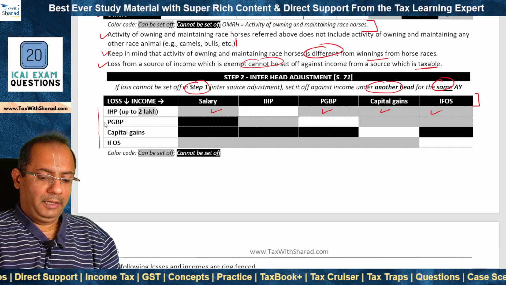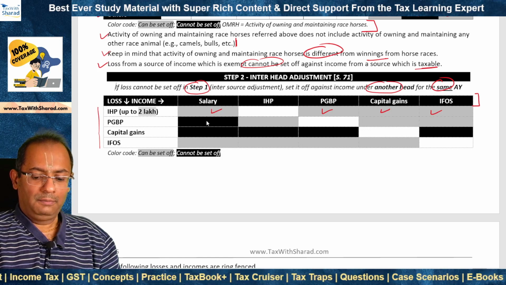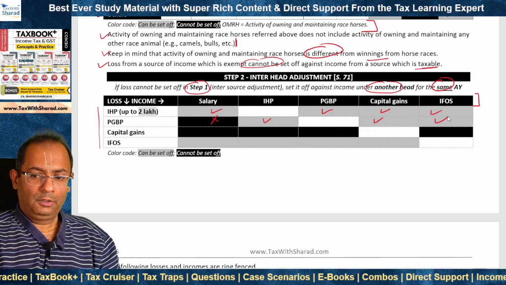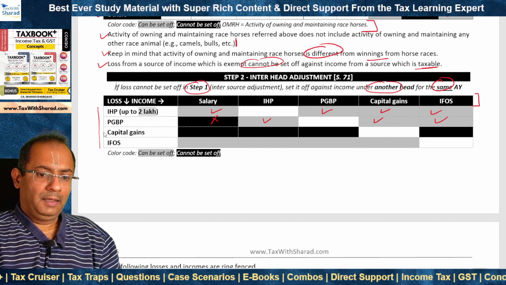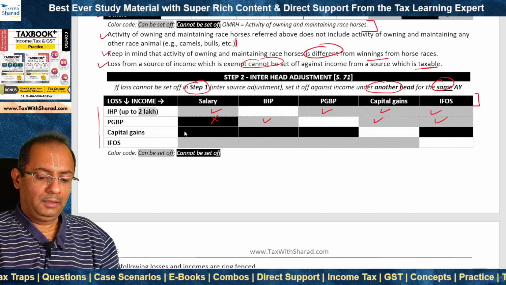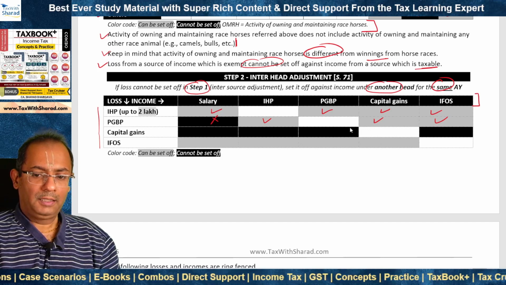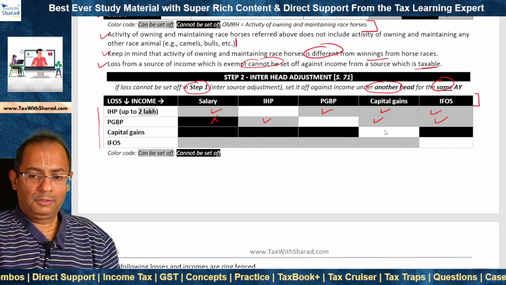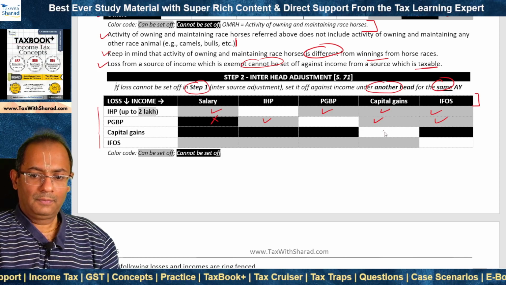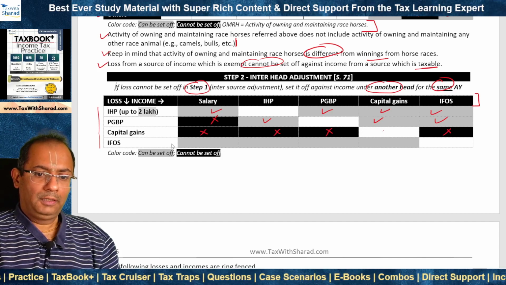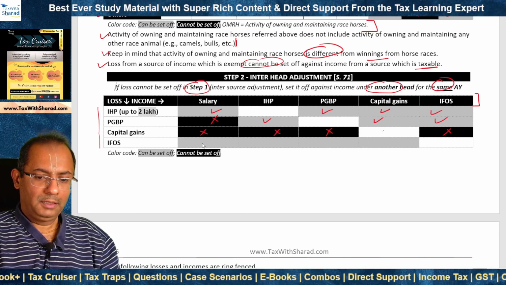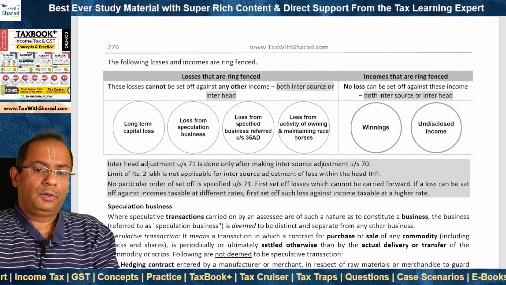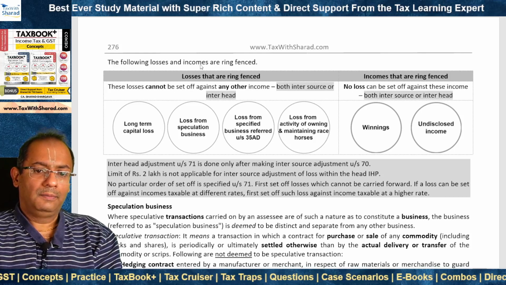As far as loss under the head PGBP is concerned, it can be set off against income under any other head except salaries. So it cannot be set off against salary income. As far as capital gains is concerned, loss under the head capital gains cannot be set off against income under any other head. Inter-head adjustment is not possible for capital gains loss. And as far as loss under the head IFOS is concerned, it can be set off against income under any other head. Now what we need to note is that there are certain losses and incomes that are ring fenced.